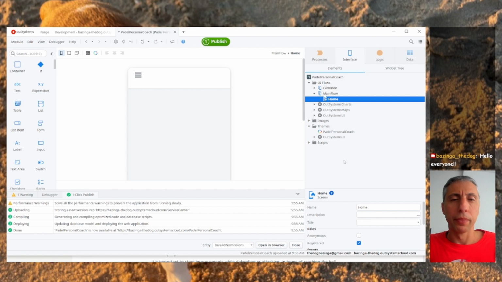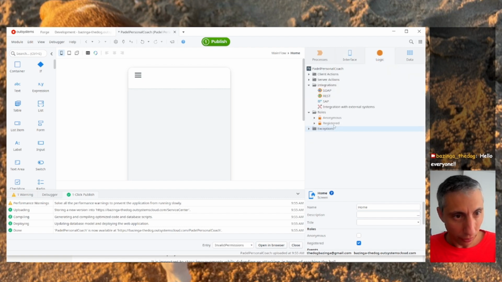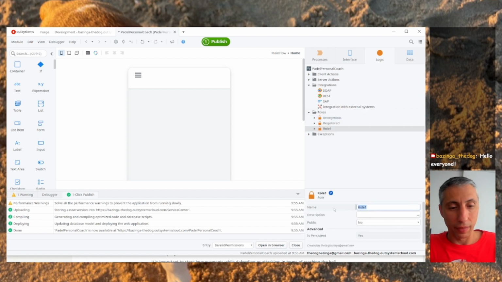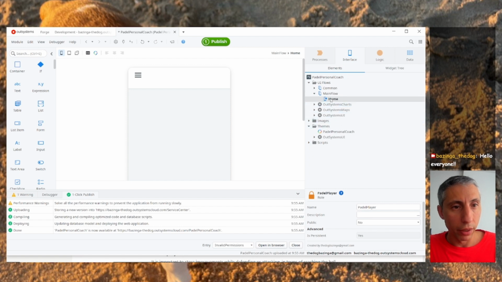Now, I don't want people to be accessing this, so I want to protect this. I don't want just registered users, I want to do more. I want to go to the roles, and I'm going to say that this is a PadelPlayer because that's the role I want for this. In the future we might have different roles. So I'm going to remove the register role and have the PadelPlayer here.